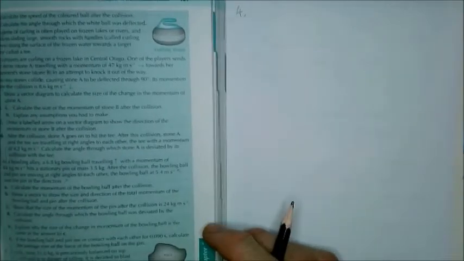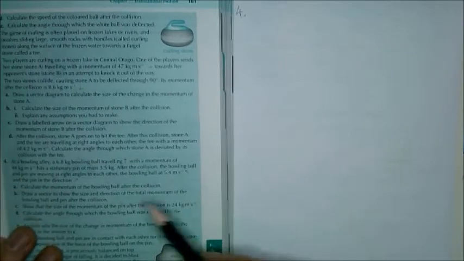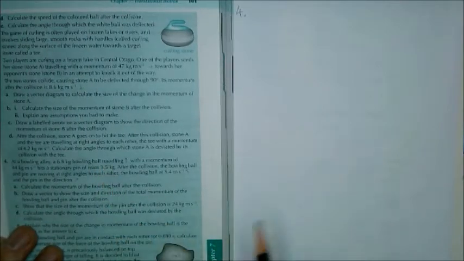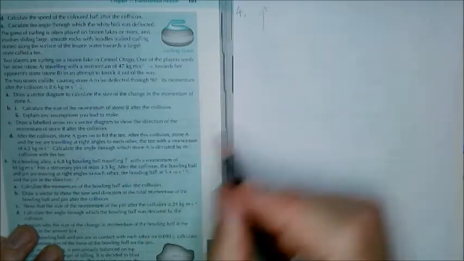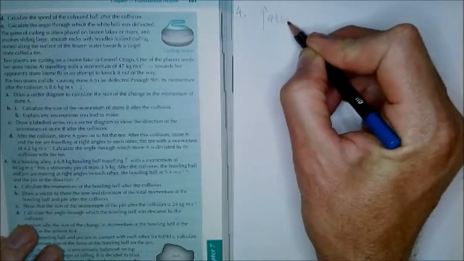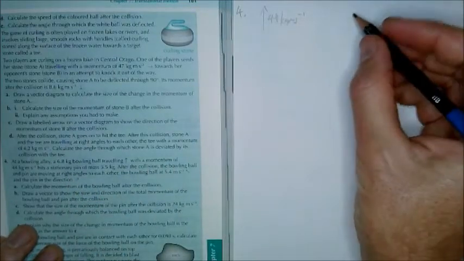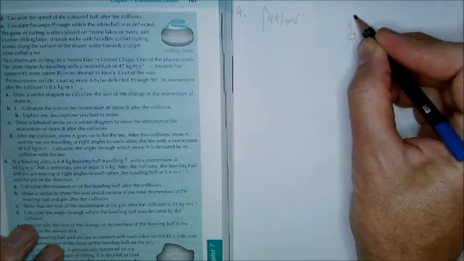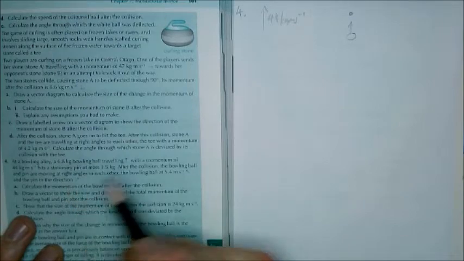So look at the next question. Question 4. Well, looks like there's only 2 questions to go in this exercise. At a bowling alley, a 6.8 kilogram bowling ball travelling this way with a momentum of 44 kilogram meters per second hits a stationary pin of mass 3.5. So we've got a ball that way hits a pin. After the collision, the bowling ball and the pin are moving at right angles to each other again.